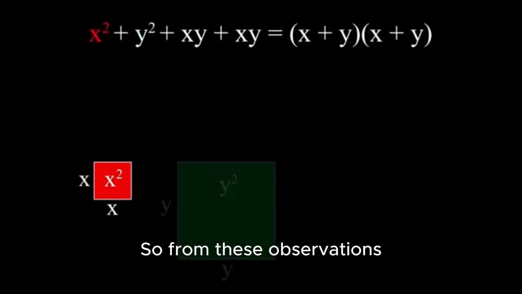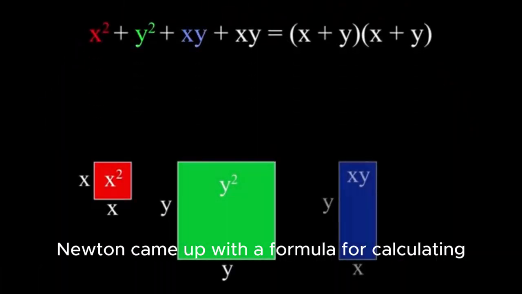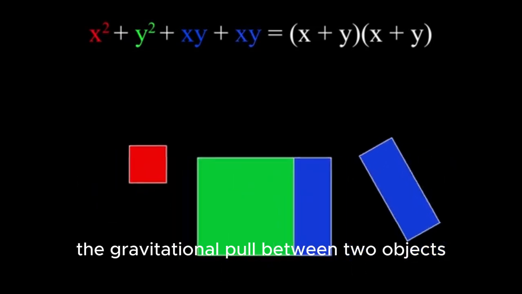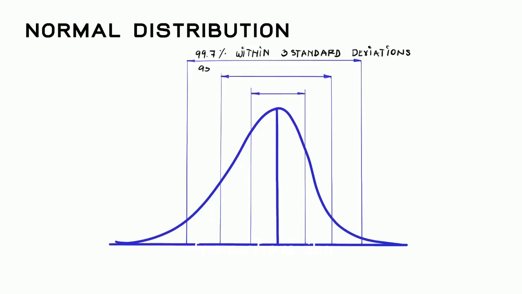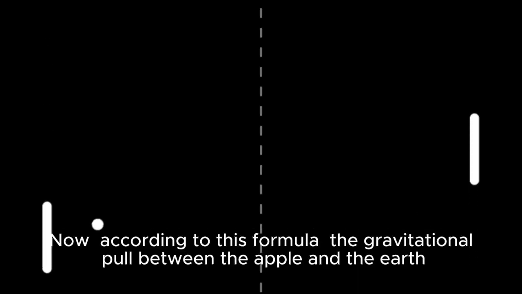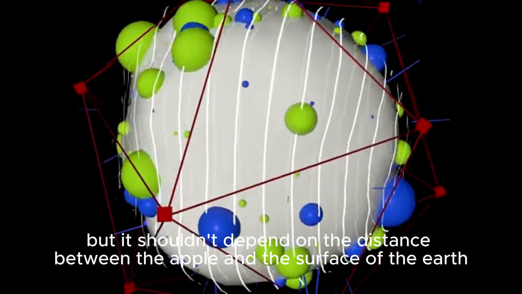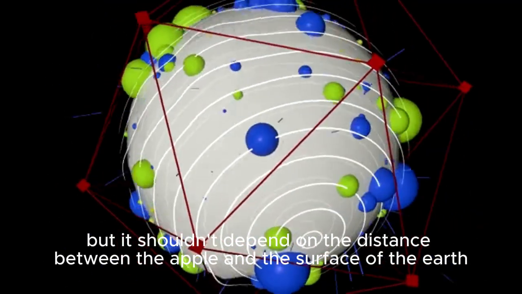So from these observations, Newton came up with a formula for calculating the gravitational pull between two objects. And this formula tells us that the force of gravity between two objects depends on the product of their masses divided by the square of the distance between them. Now, according to this formula, the gravitational pull between the apple and the Earth should depend on the mass of the Earth and the mass of the apple, but it shouldn't depend on the distance between the apple and the surface of the Earth.